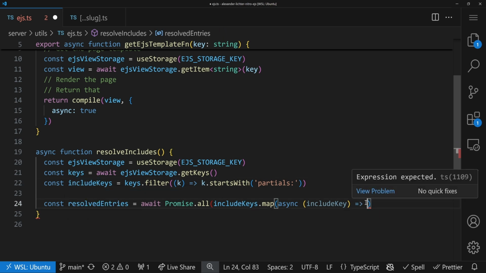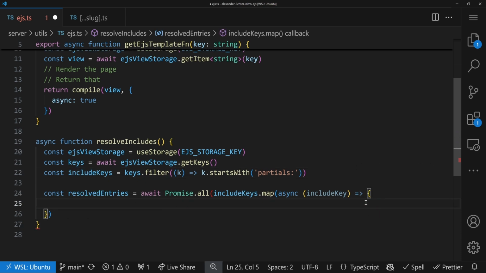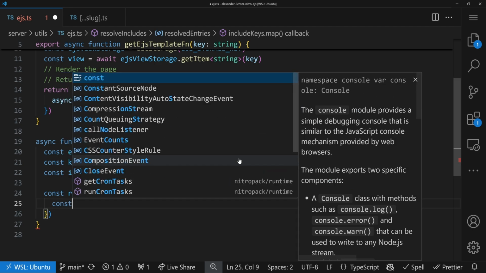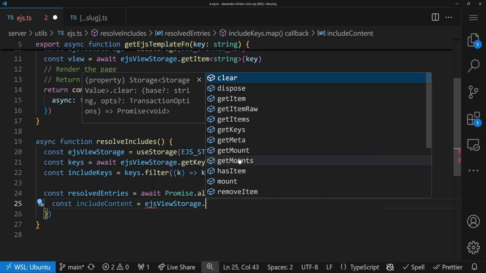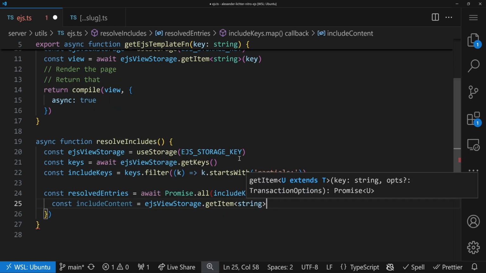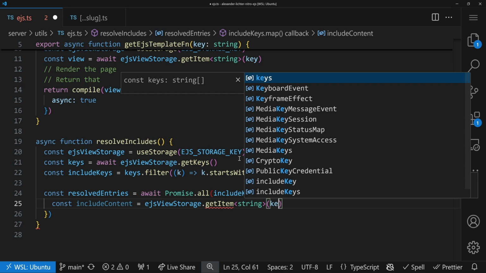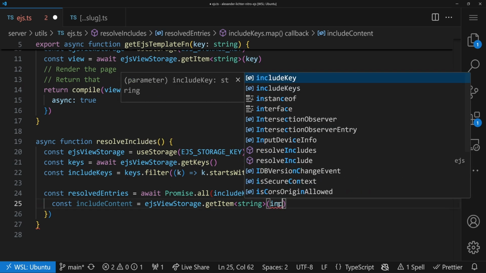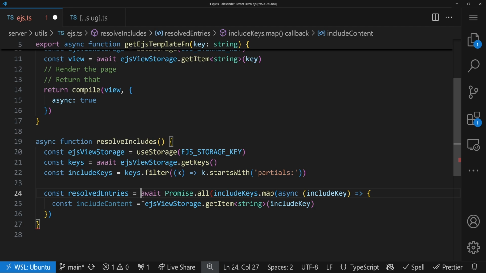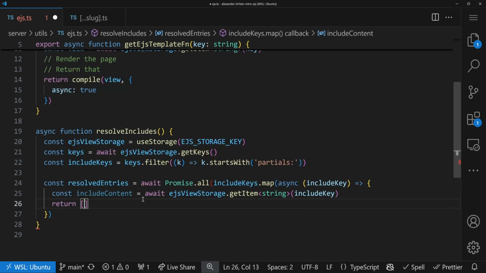And in here, we basically say, okay, we want to get the content from that store. So let's say const include content is EJS view storage get item. Once again, it will be a string. And we just pass in the key. Wonderful. And it's the include key in this case. So here we have that item. We have to await that. And then what we want to return is, of course, the key for that include and the content that we just fetched. Now we have the resolved entries.